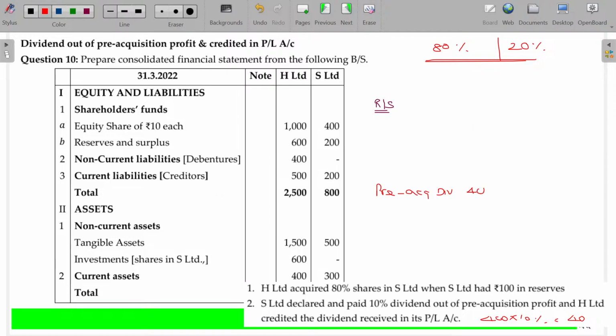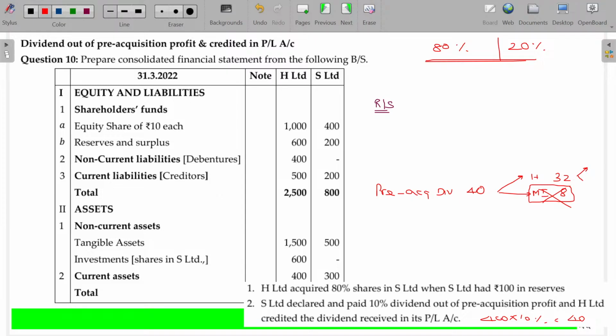In that 40, how much for holding company? 80%, 32. How much is for subsidiary minority interest? 20%, 8. For the minority interest, you don't have the classification as capital and revenue. Already we have studied, so it is not a matter for us. Only this will be the matter.